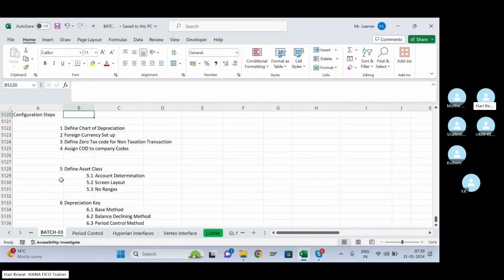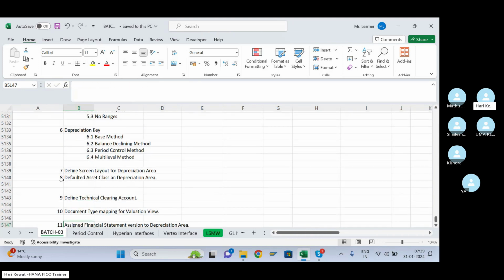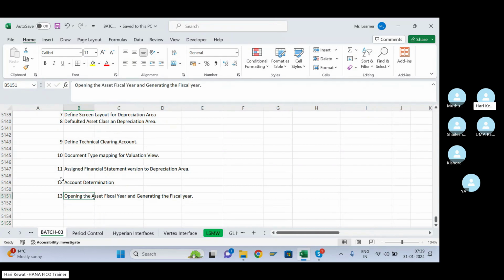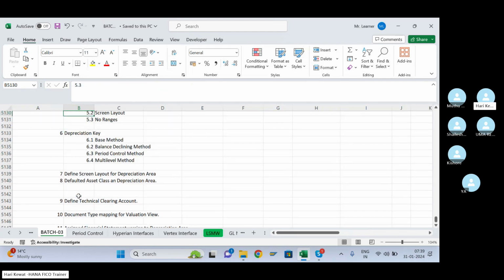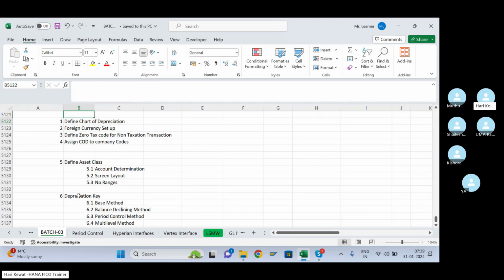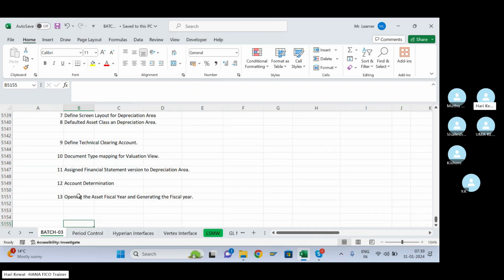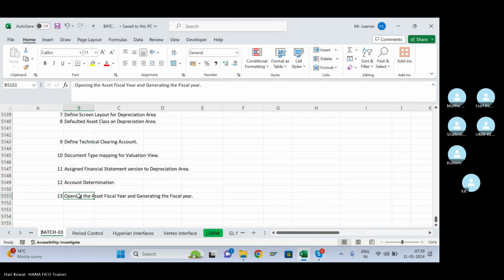Now tell me, in which point do you have confusion? If I'm missing anything, please add it here. And tell me in which point you have the confusion. Do you have any confusion in this? Anybody has any confusion in this, please? I have a doubt regarding here.